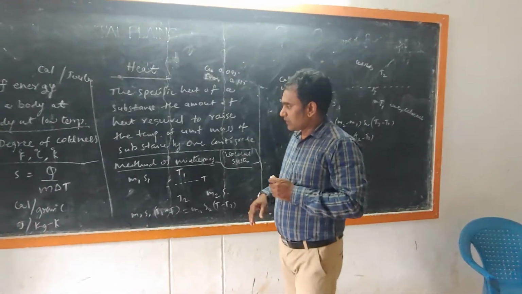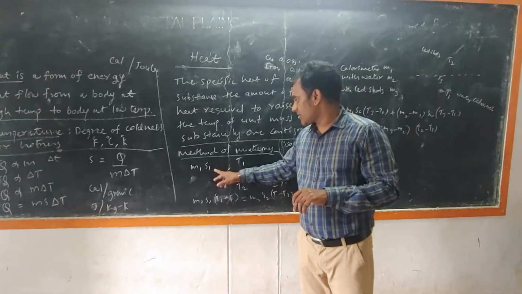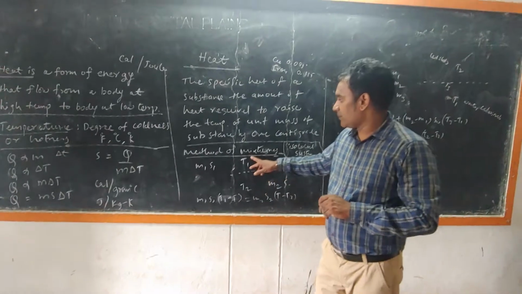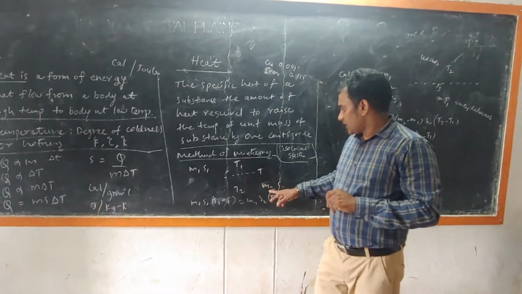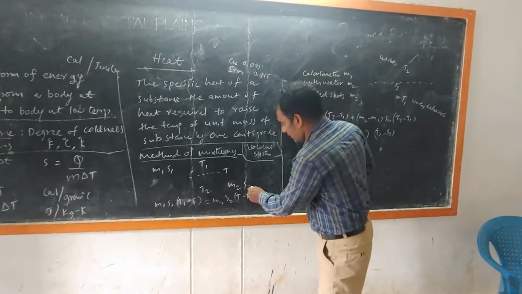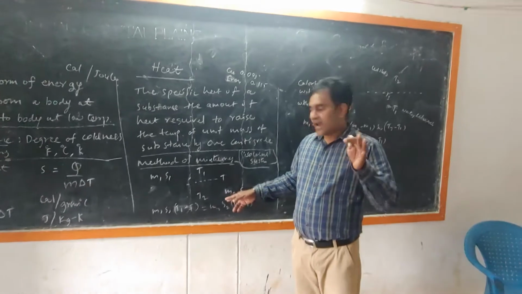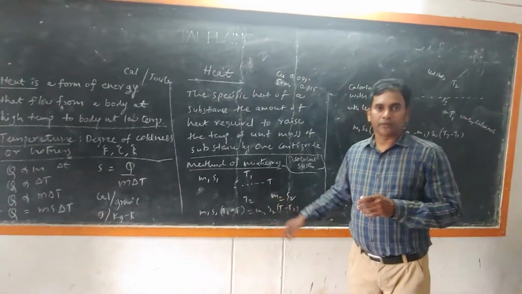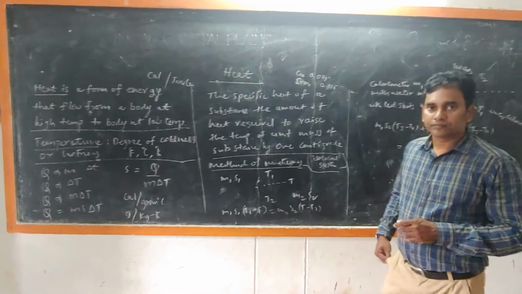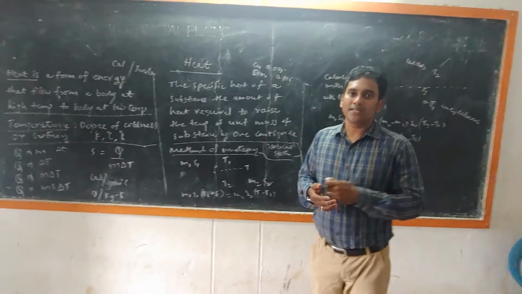One material has mass M1 and its specific heat is S1. It is kept at a high temperature T1. The second material has mass M2 and its specific heat is S2. It was at temperature T2. They now come into contact. Then what will happen?